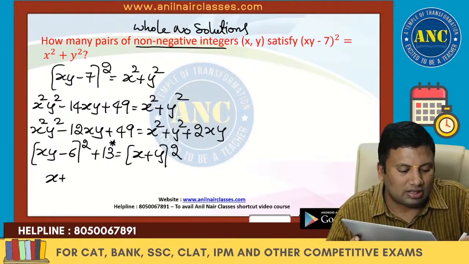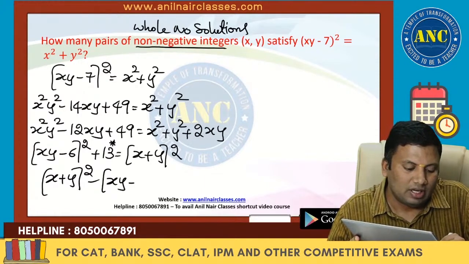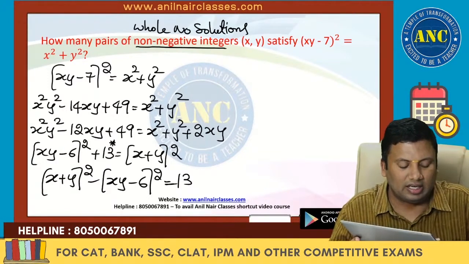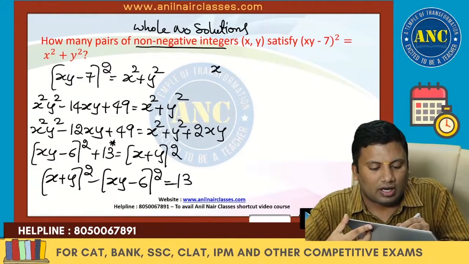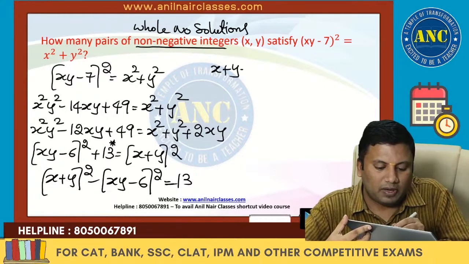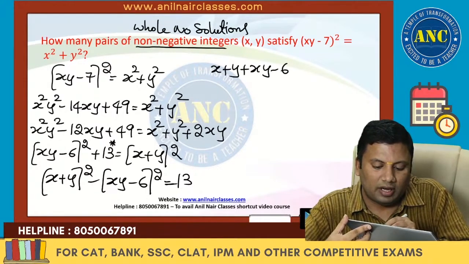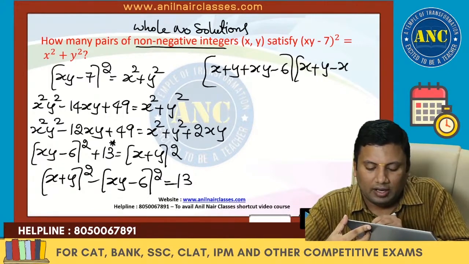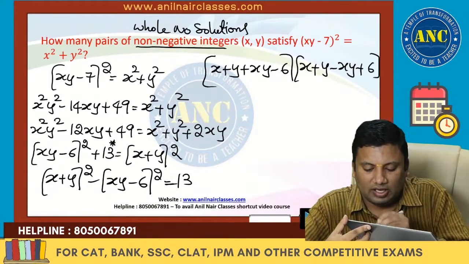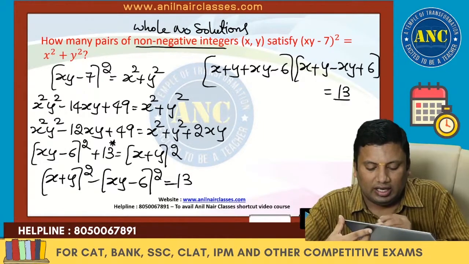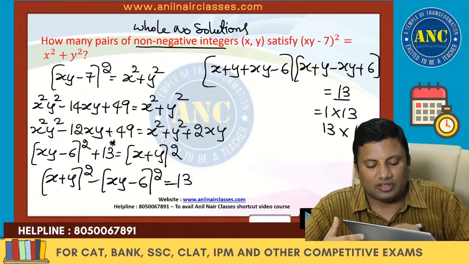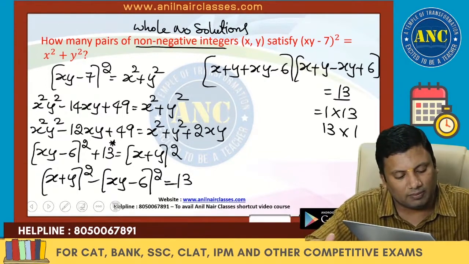So this is nothing but (x plus y) whole square minus (xy minus 6) whole square, which is nothing but 13. A square minus b square: (a plus b) is x plus y plus xy minus 6, and (a minus b) is x plus y minus xy plus 6, which is nothing but 13, which is 1 into 13 or 13 into 1. The first term can be 1 or the second term can be 1.